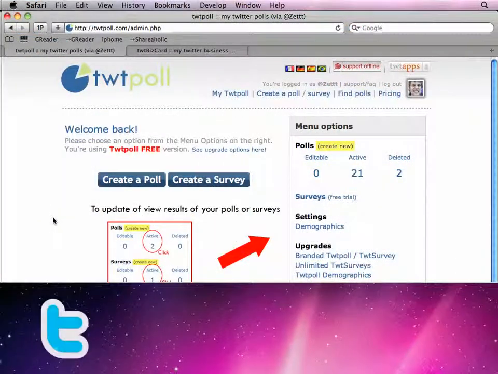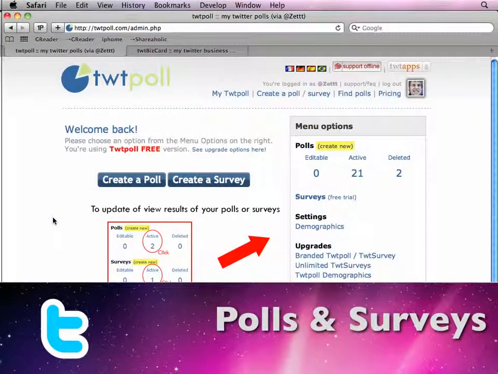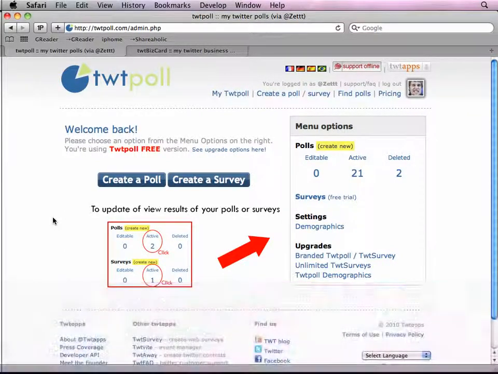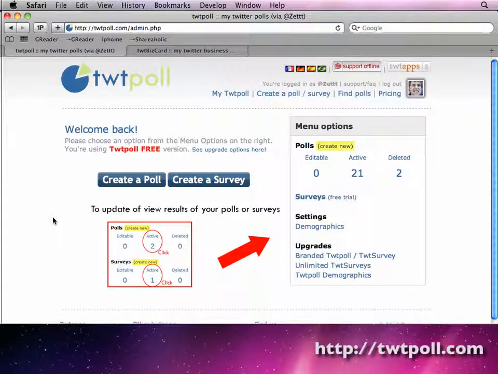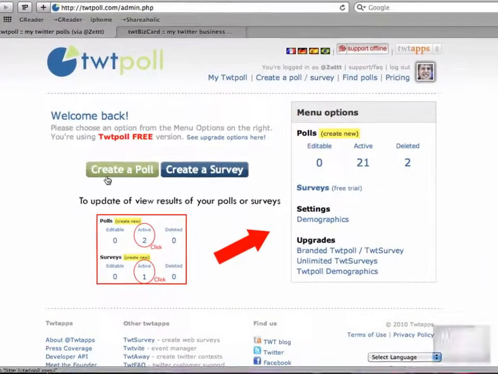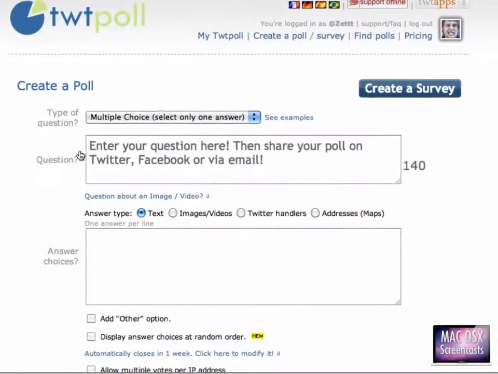If you want to ask your followers something, it's usually recommendable to create a poll or a survey for them. I found TwitPoll very useful for this. The address is twtpoll.com. Here you simply are able to create a new poll.